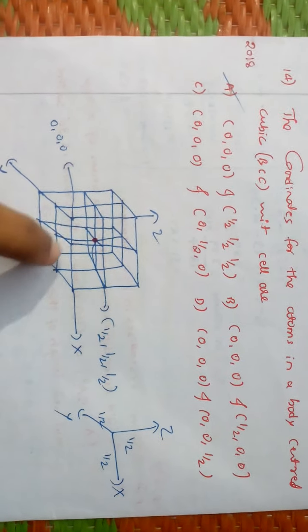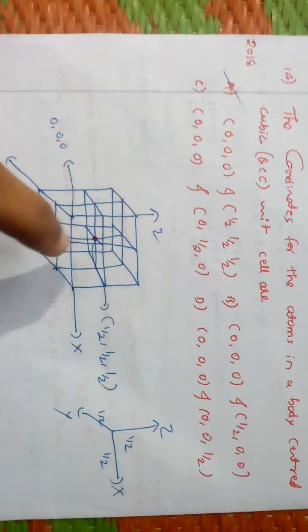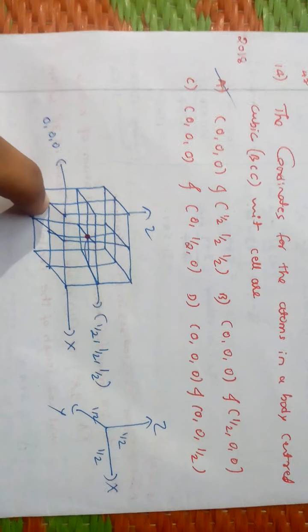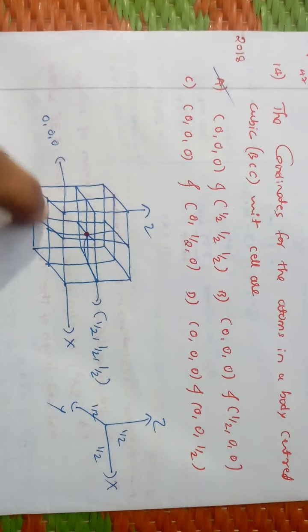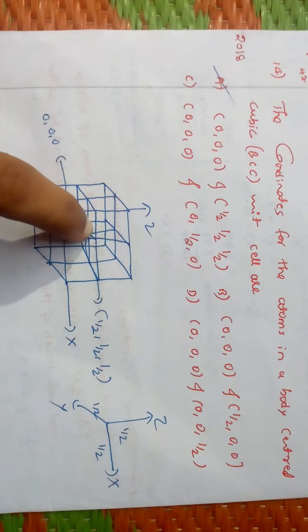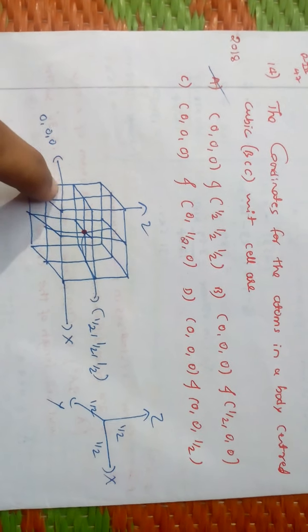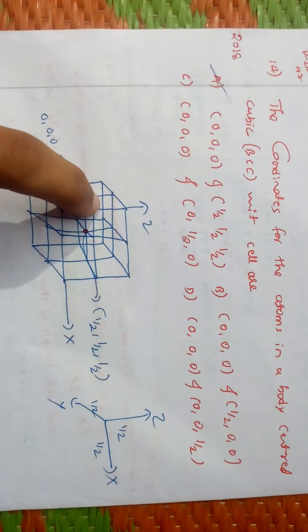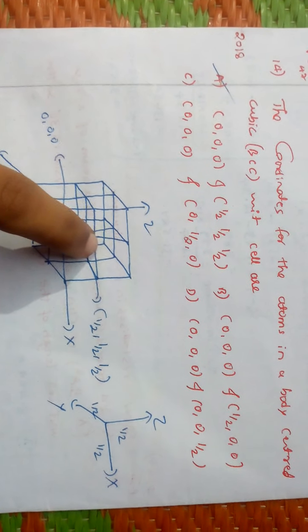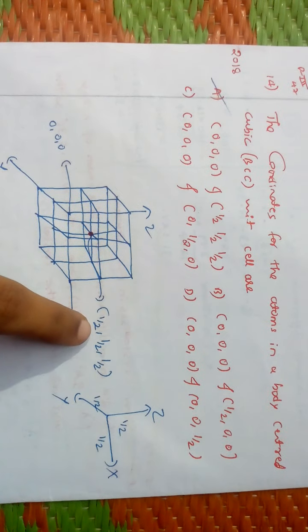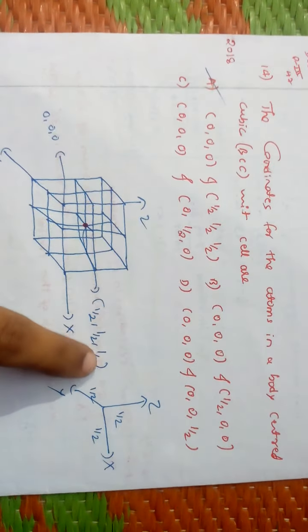Along the y direction, if you move here also it is half, because you see in this straight line only, this is half. Again in the z direction, it has to move upward, and in this position also it has moved half. So the answer is 0 0 0 and half half half.